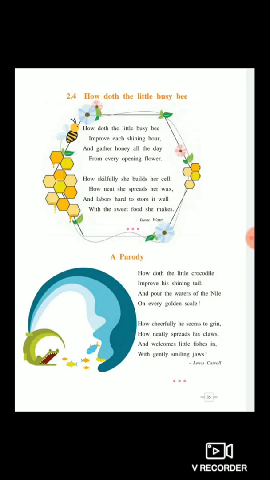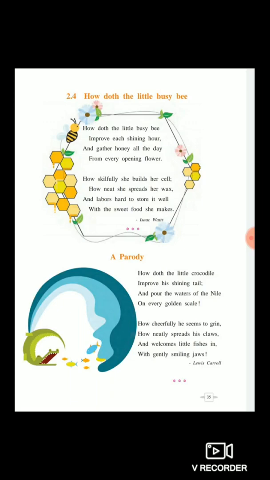How cheerfully he seems to grin. Grin means to smile with lips parted to reveal the teeth. Grin means to smile with teeth. How neatly spreads his claws. Claws means curved and pointed hard nails. You must have seen the crocodile teeth. They are very sharp, very pointed and curved. So, how neatly spreads his claws. Claws means pointed nails on the foot of a mammal, reptile or bird. You must have seen the claws of the crocodile. They are pointed nails.